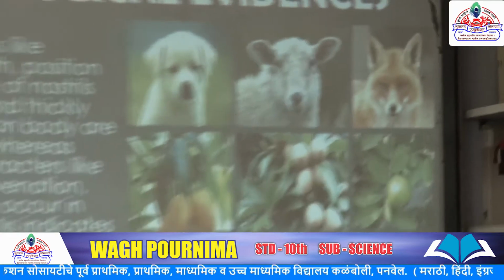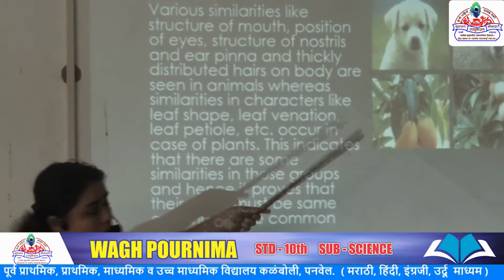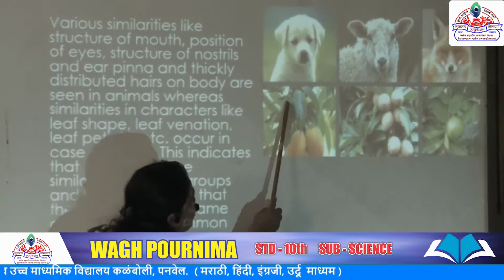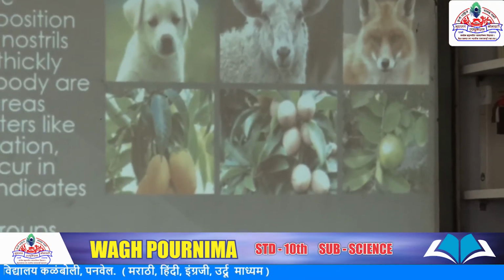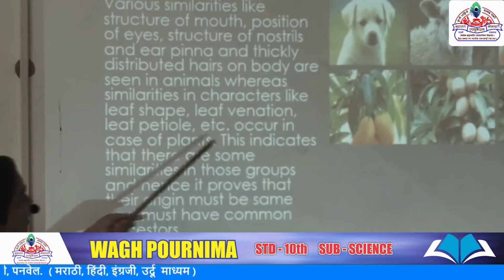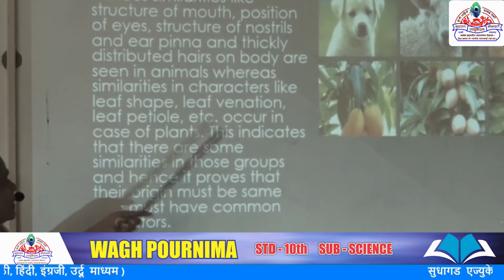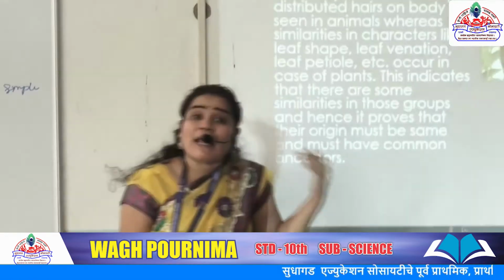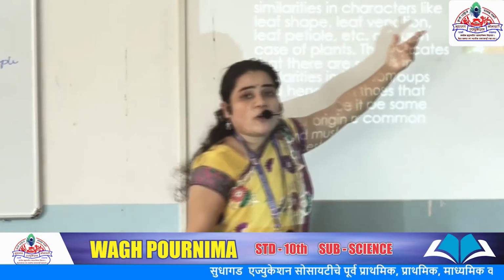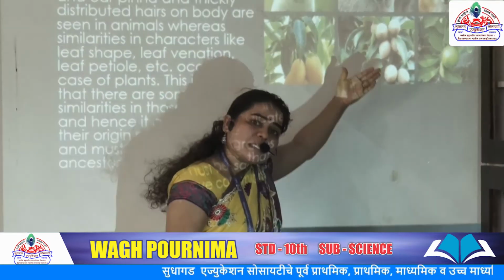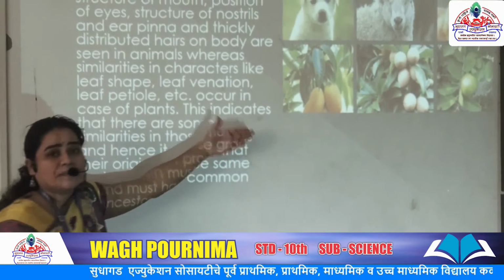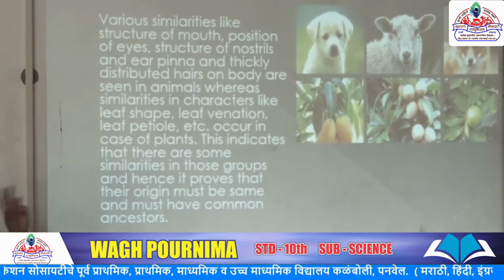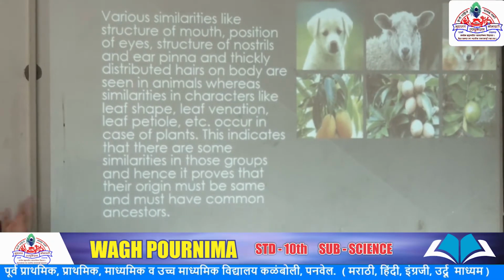Second, like the plants, the leaf of the plants, the leaf shape and leaf variations. The petiole means the stalk part, the stick part present especially in the form of a leaf, and it occurs in plants. This indicates that there are similarities, the same similarities, in plants also. In animals, the similarities follow from the ancestor, and in plants also they follow from the ancestor. So the external changes were adopted through this process from the ancestors.